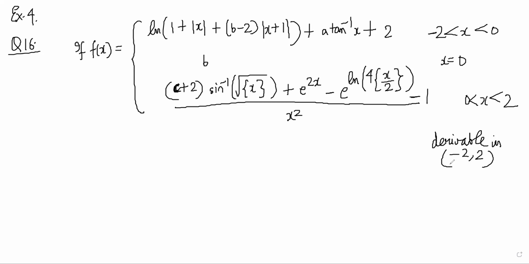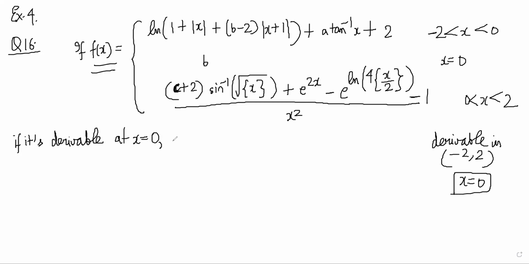So at any inside points, it is derivable, right? Yeah. So basically at 0, it is differentiable, right? Yeah. At 0, it is differentiable. So I have to say that this function, first of all, if it is differentiable at 0, it must be continuous at 0. Correct. At x is equal to 0, it must be continuous.